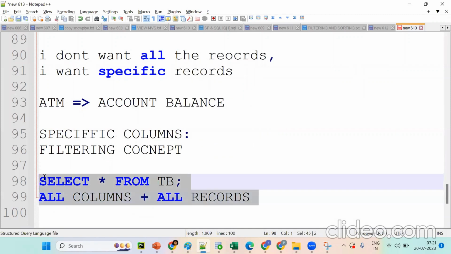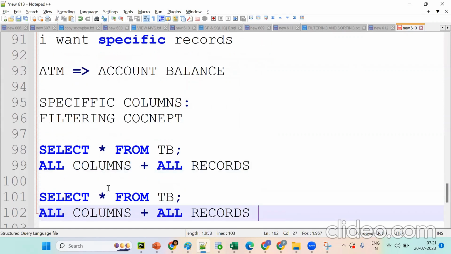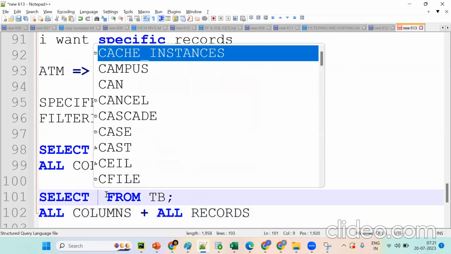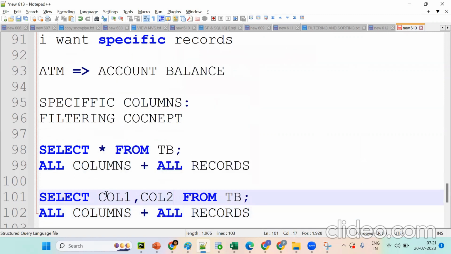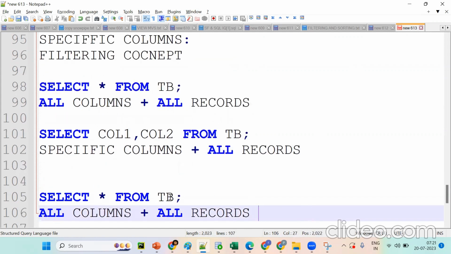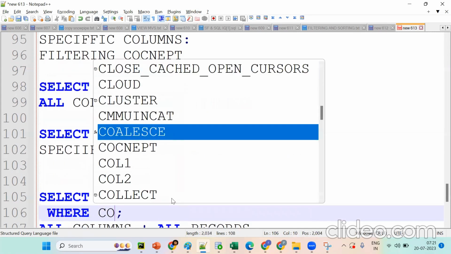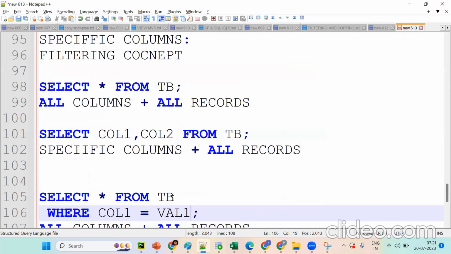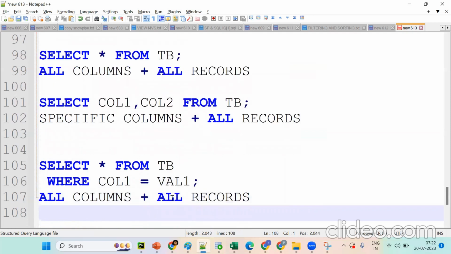In a similar fashion, suppose instead of star I put column 1, column 2. Now what happens? Specific columns plus all records. Only specific columns and all records. Now suppose I want where column 1 equals val1. Tell me what exactly this means. Anybody? What will it give? Specific columns and specific records.